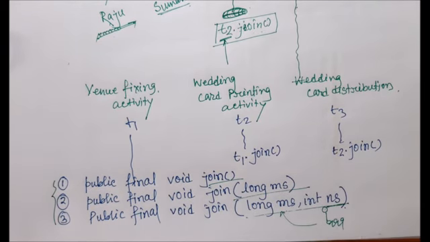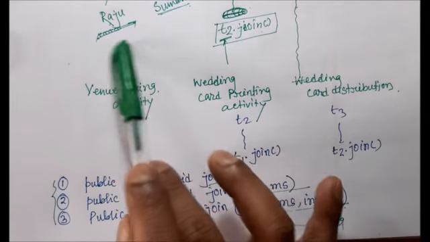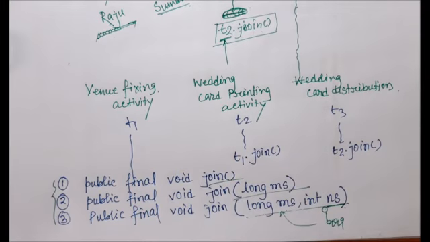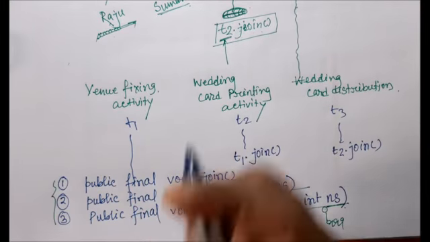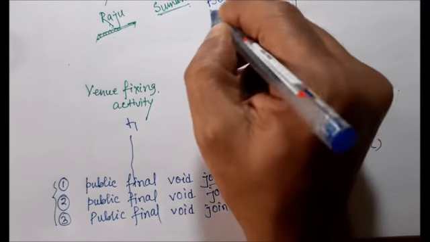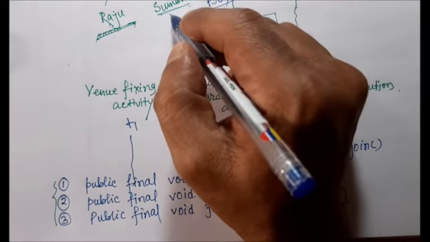Now the question is, when somebody is waiting, in this example Suman is waiting for Raju's class to complete, but in the meanwhile Priya comes into the picture and asks Suman, why are you waiting outside of the class?